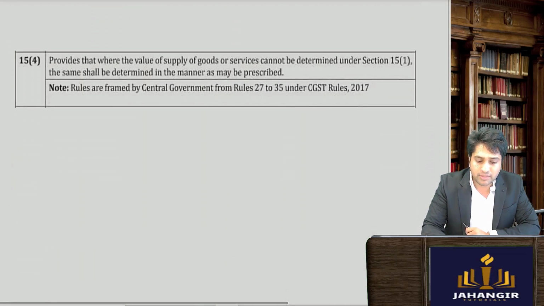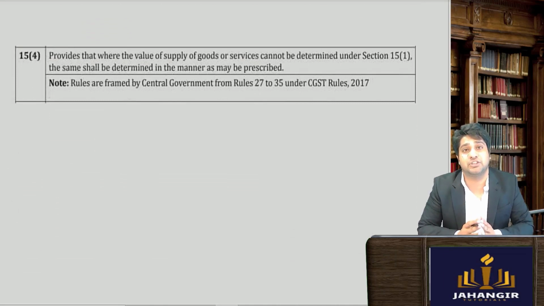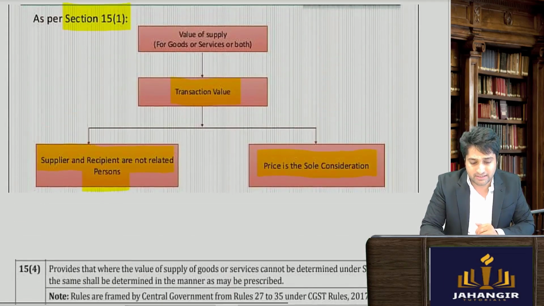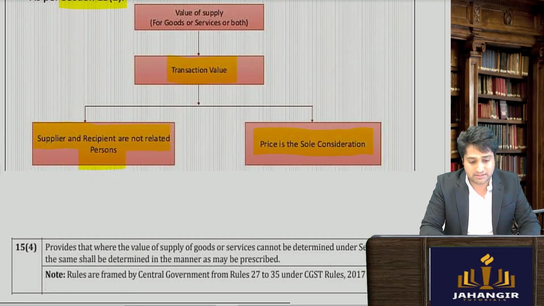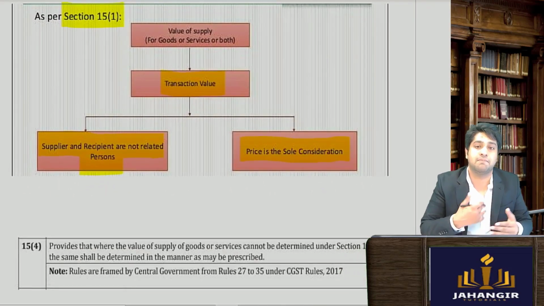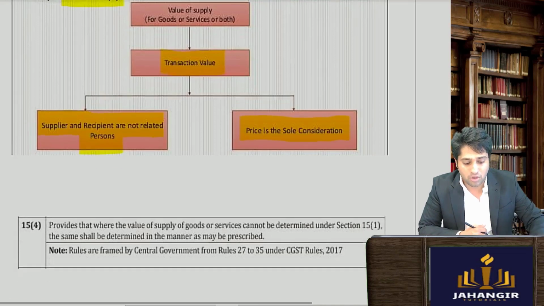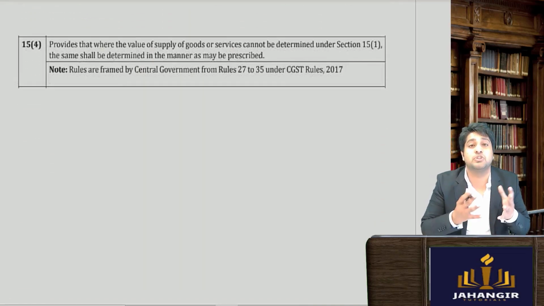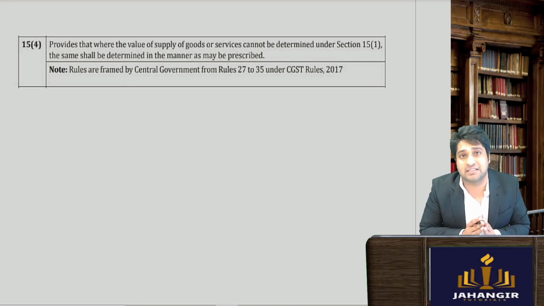Now when you go to read section 15 subsection 4, it states that whenever section 15 subsection 1 could not be applied because maybe parties might be related or the price was not the sole consideration, then you cannot levy the transaction value.